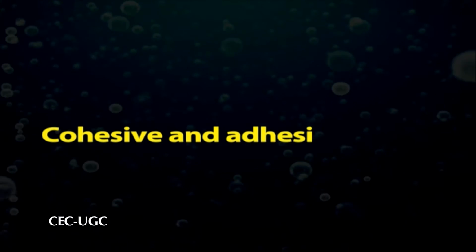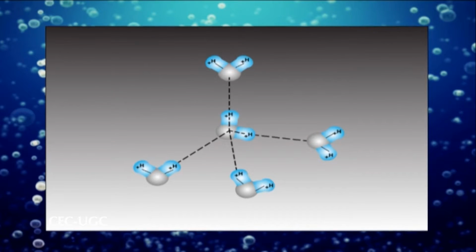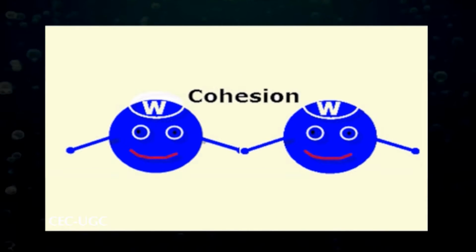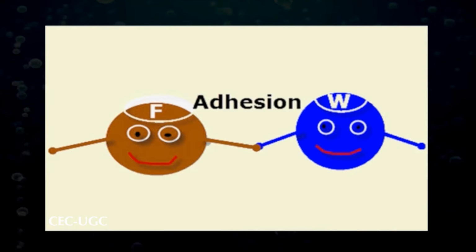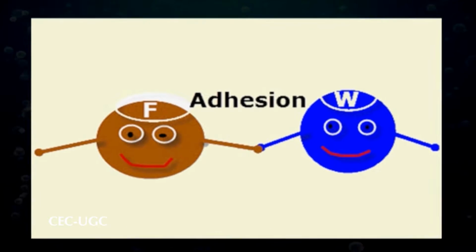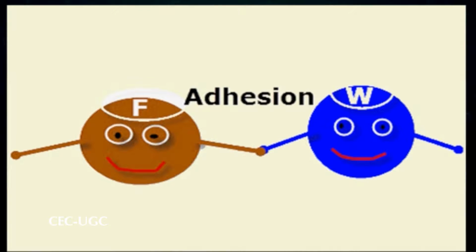Cohesive and adhesive forces. The extensive hydrogen bonding in water also gives rise to the property known as cohesion, which means the mutual attraction between molecules. Water is the most cohesive among the non-metallic liquids. A related property called adhesion is the attraction of water to a solid phase such as a cell wall or glass surface.